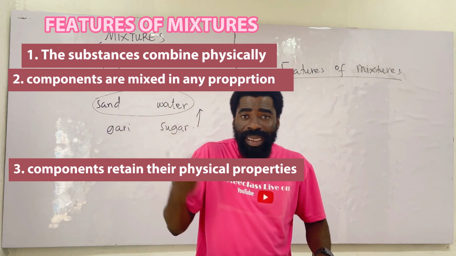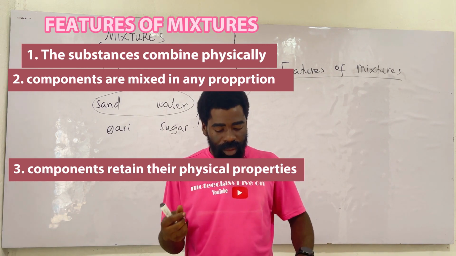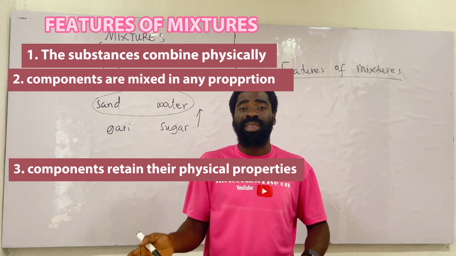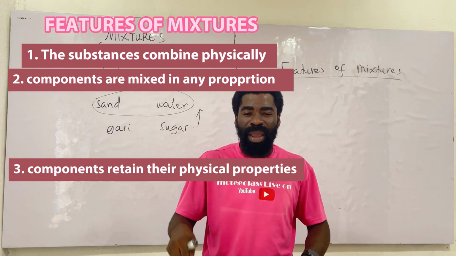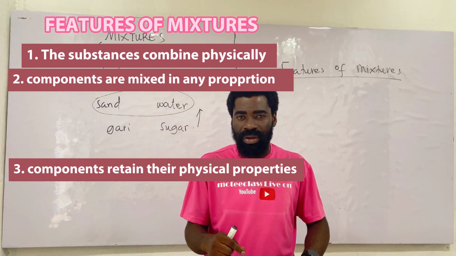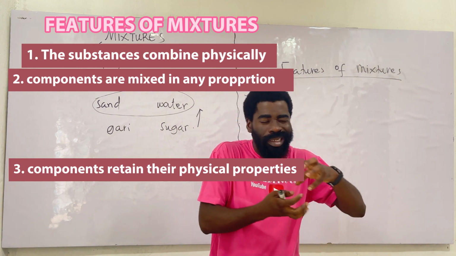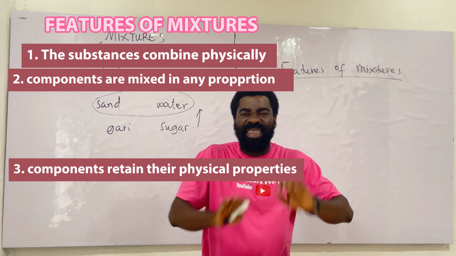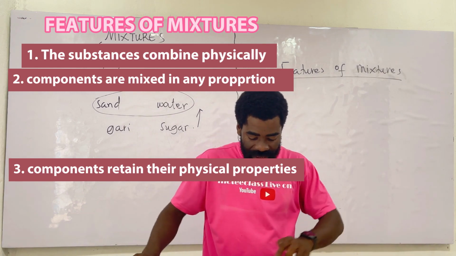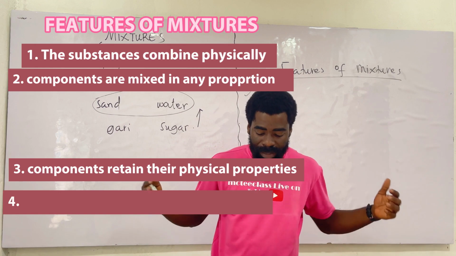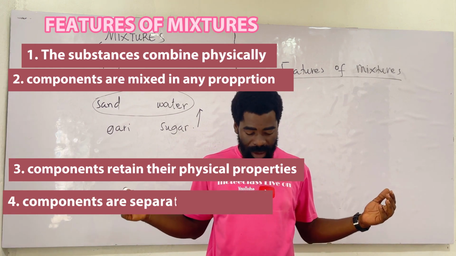When you boil an egg, it's a chemical change. But when you grind pepper, it's a physical change. You have changed the state, but you have not changed the chemical composition. You get the point I'm making here. So with that understanding, because we are not changing them chemically, they are able to maintain their physical properties. The next one says the components can be separated by what? By physical means. I hope you get the point I'm making here.